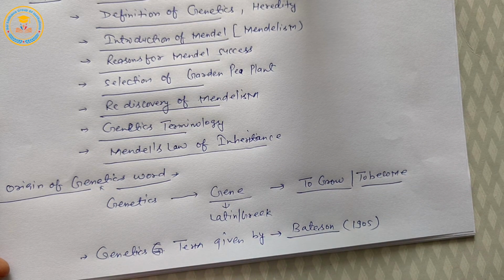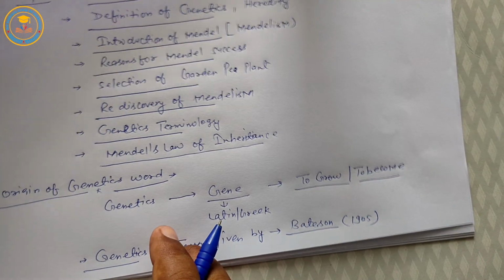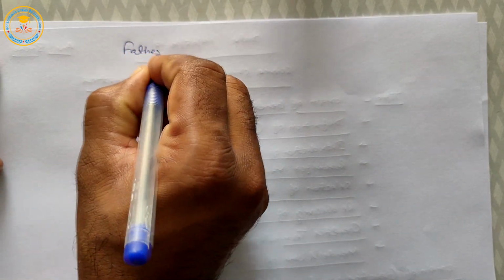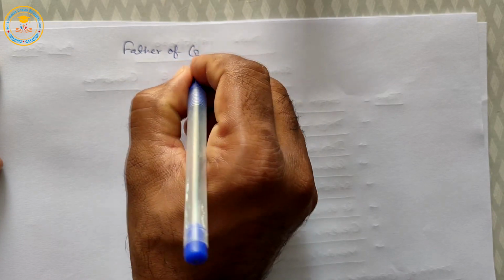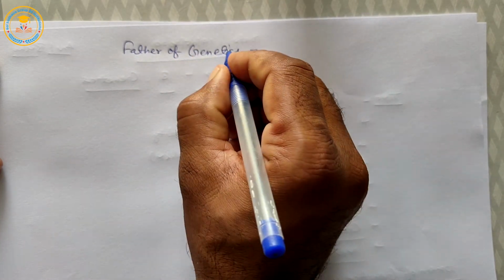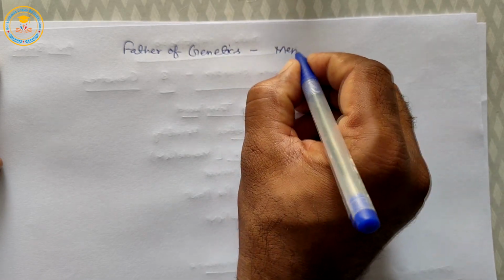Once again, genetics term given by William Bateson in 1905. Next, father of genetics. Father of genetics is Gregor Johann Mendel.